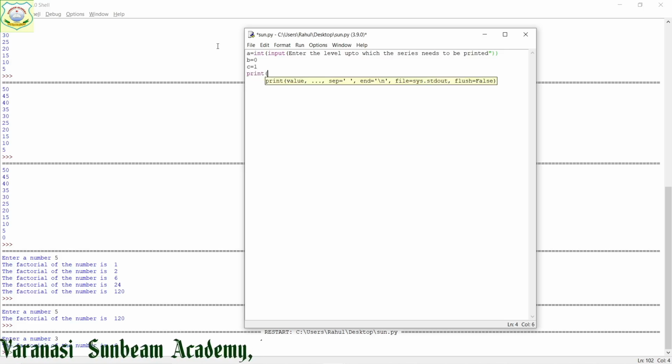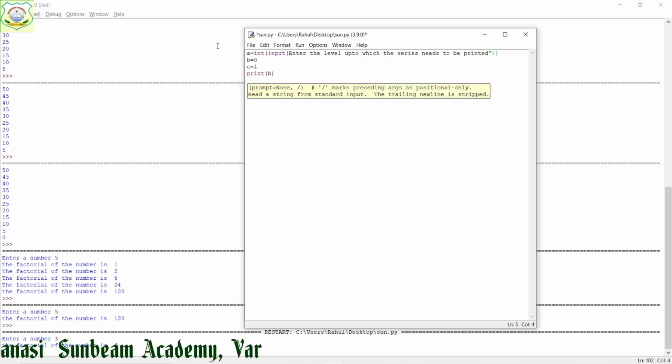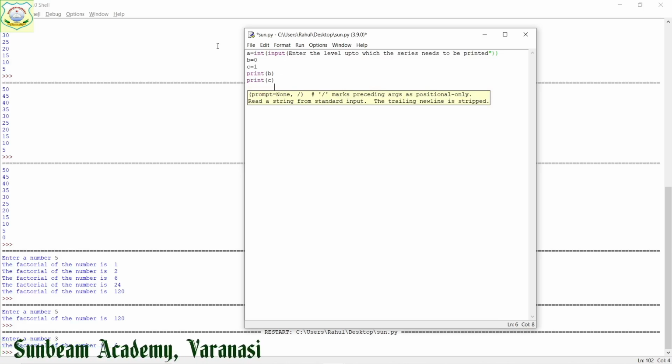Print b and print c. Now I will put a loop for i in